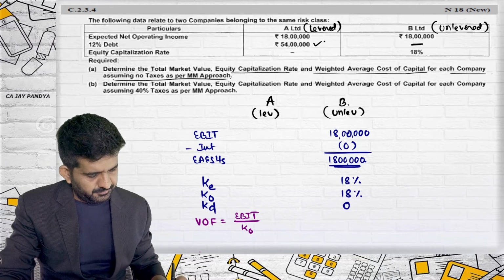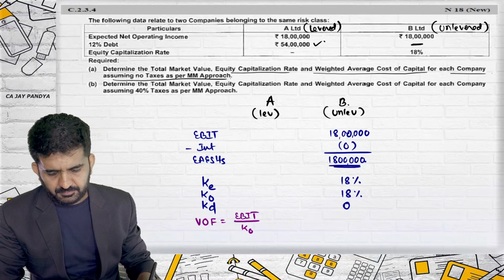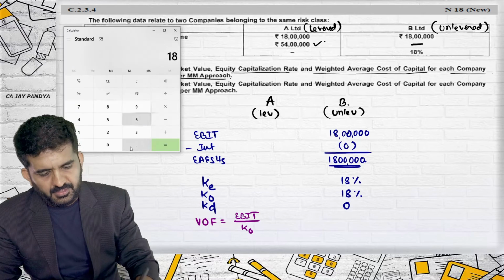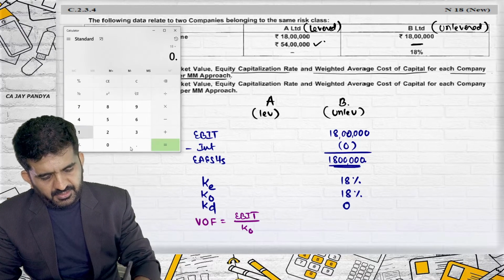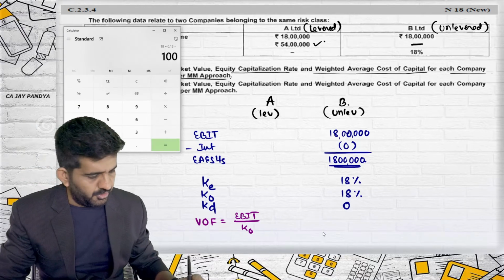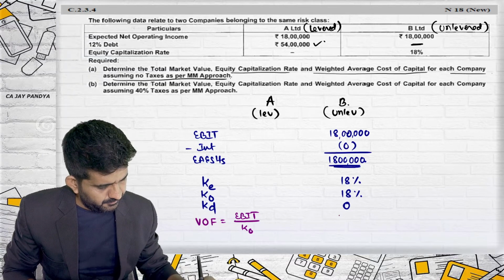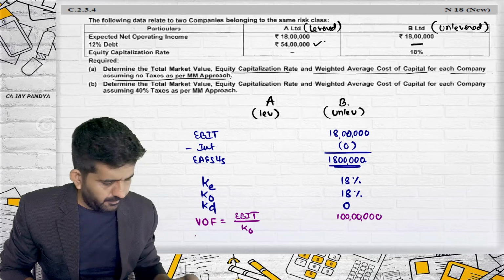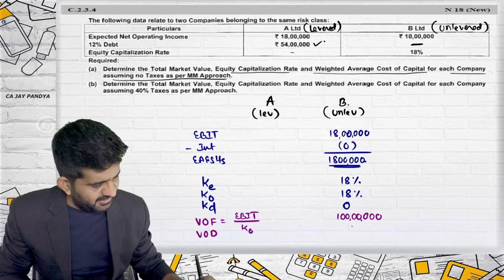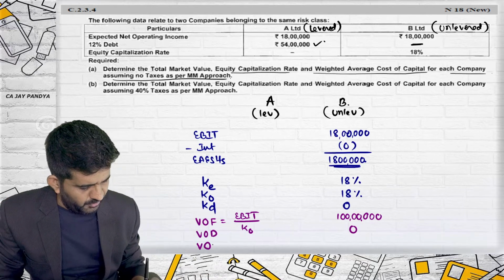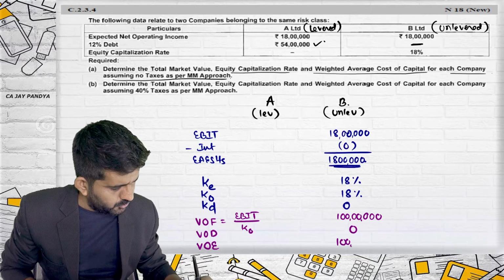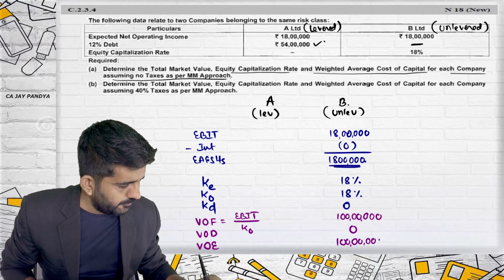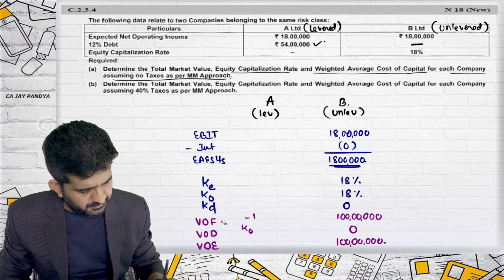So what is EBIT? 18 lakh divided by 18%. It is 1 crore, 100 lakhs. Value of firm will be 100 lakhs. Value of debt is 0, so value of equity will also be 100 lakhs.